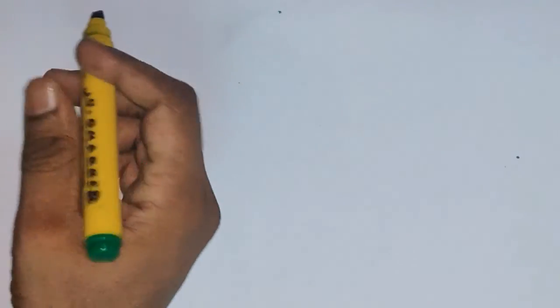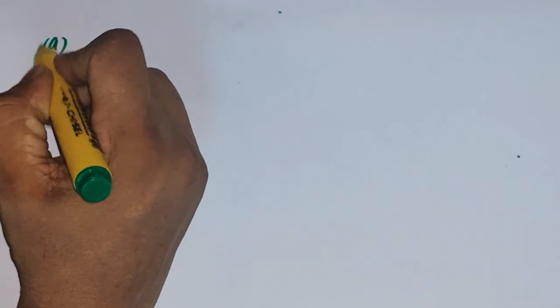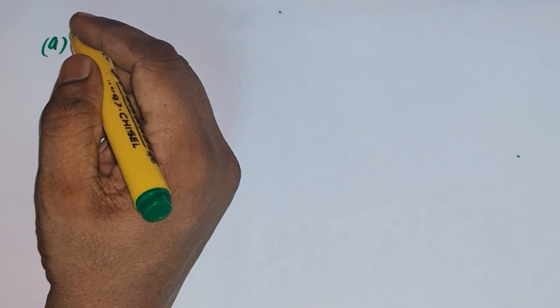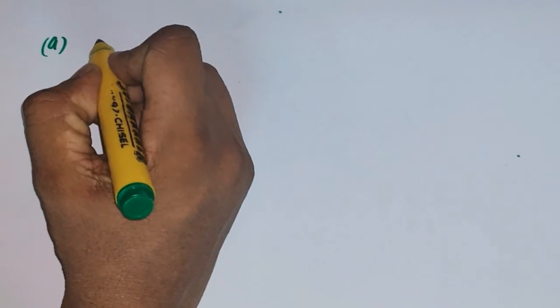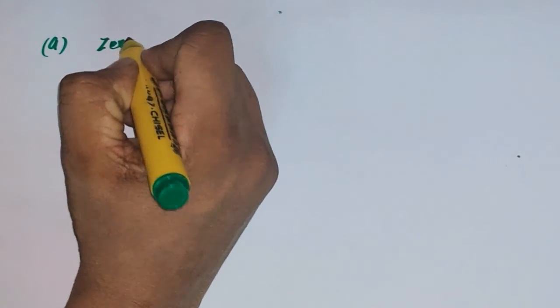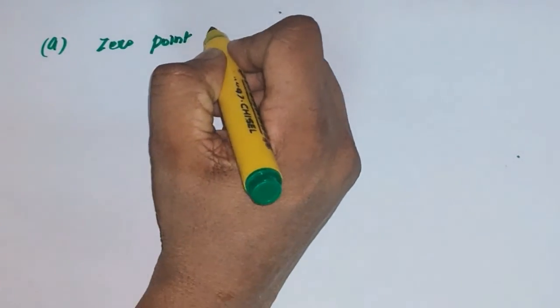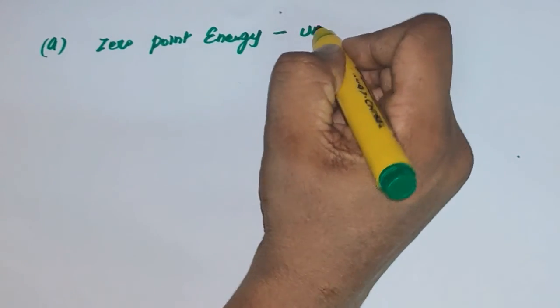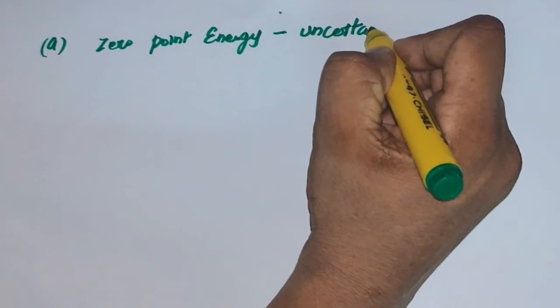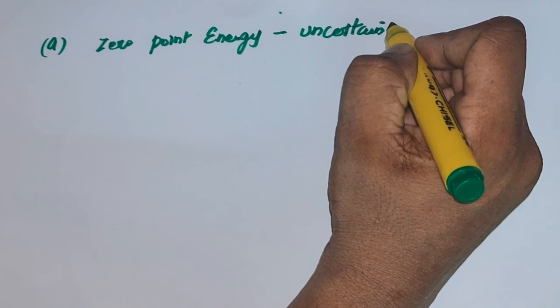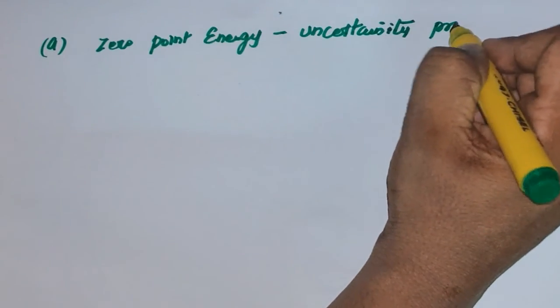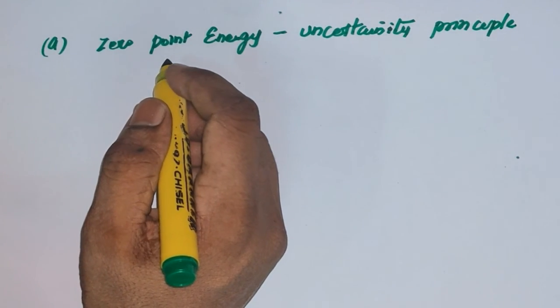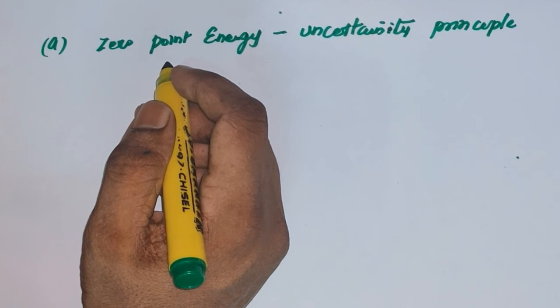The first statement says the zero-point energy of the linear harmonic oscillator arises as a consequence of the uncertainty principle. This is what we are going to check, whether it is true or not. In general, this is a true statement, but how is it true? We can ask one question.